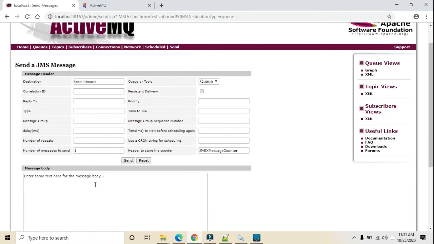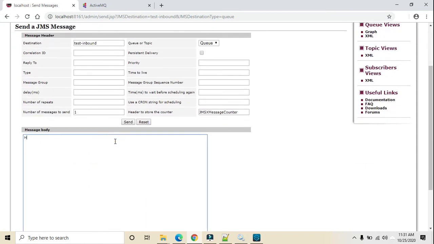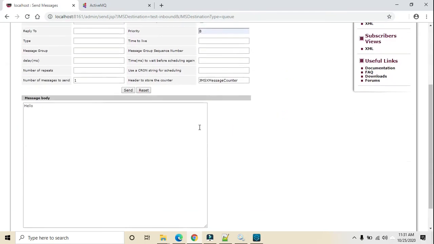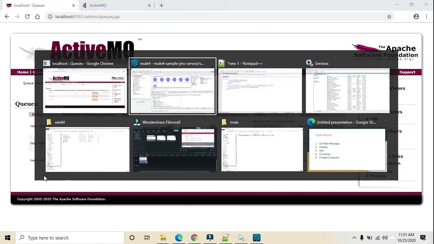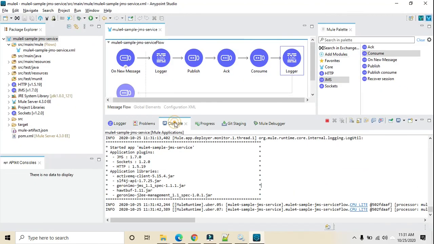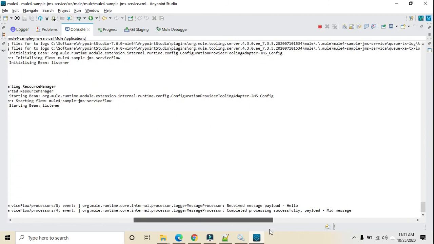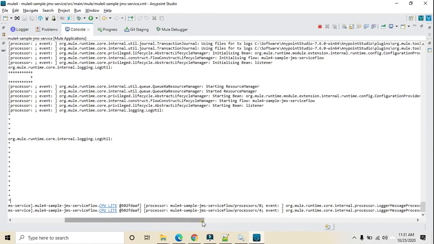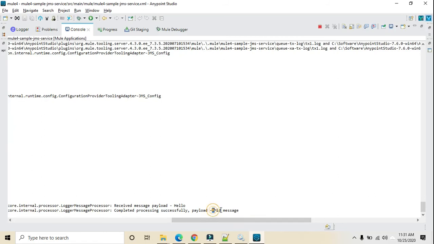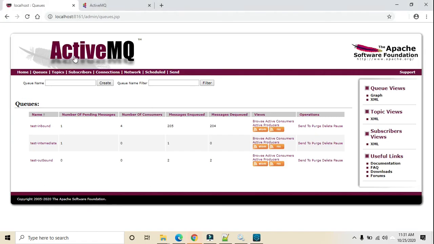We are going to publish the message with hello, and we are going to change the priority because our source is listening only to the 8 priority. We will publish the message here and we will see: we published the message hello, but at the end of the flow we received the message mid message, because that message got received from the intermediate queue.